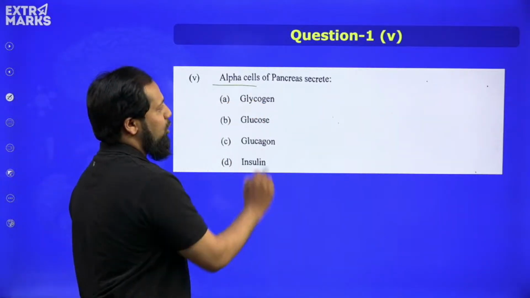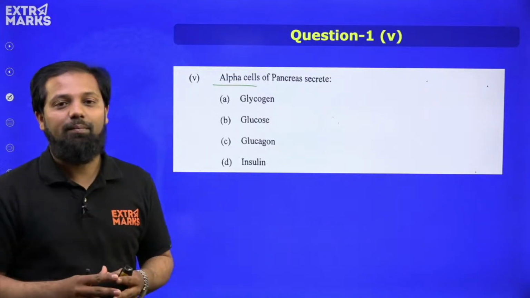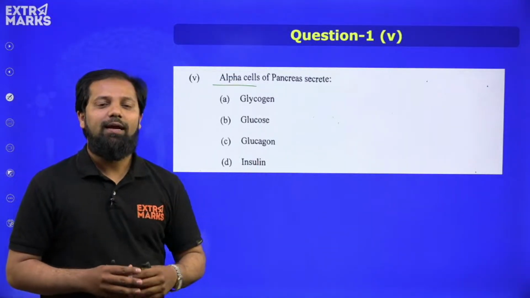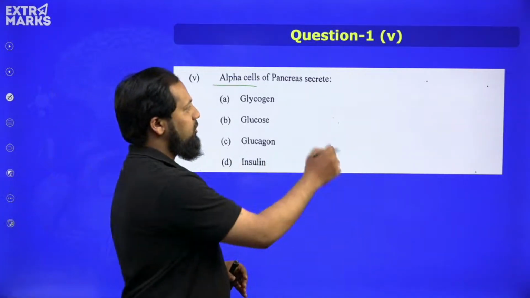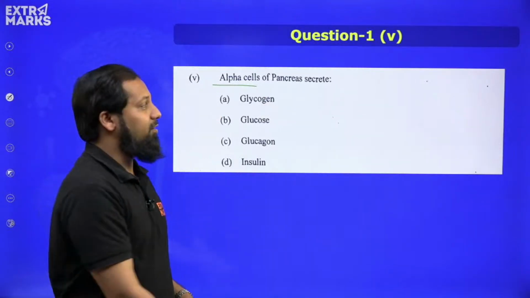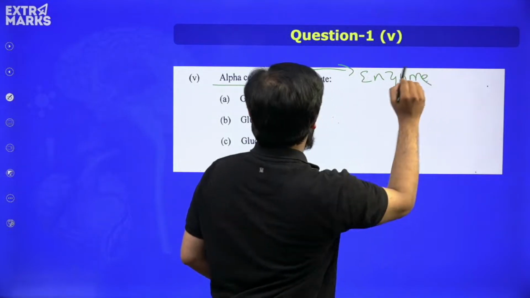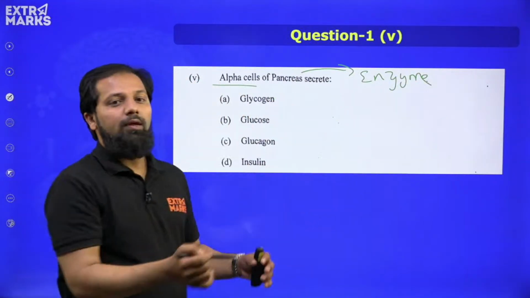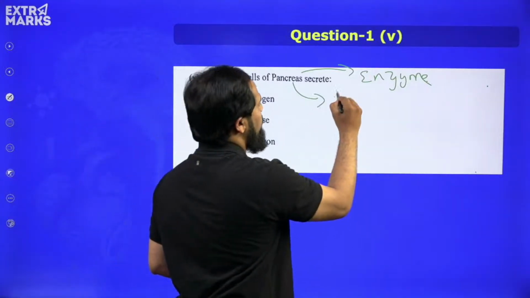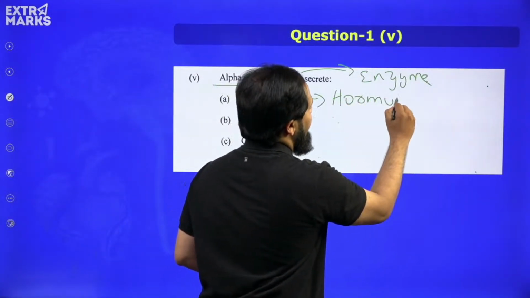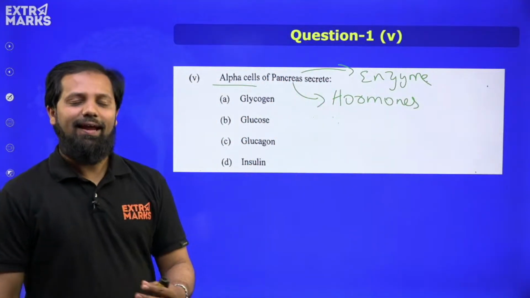The alpha cells of the pancreas secrete. We all know that there are certain secretions that are coming out from the pancreas. Pancreas is a heterocrine gland, right? Now it produces enzymes as well as hormones. Now the question is related to the enzymes here. Okay, in fact it is related to the hormone, because here we are speaking about the alpha cells. So as hormones and enzymes are produced by the pancreas, it is regarded as the heterocrine gland.